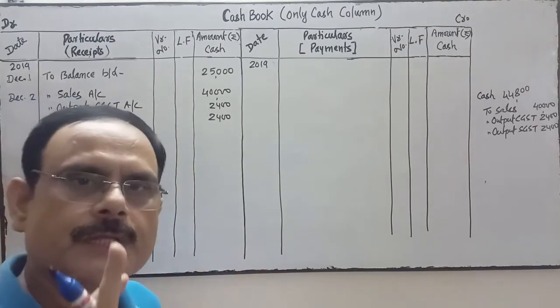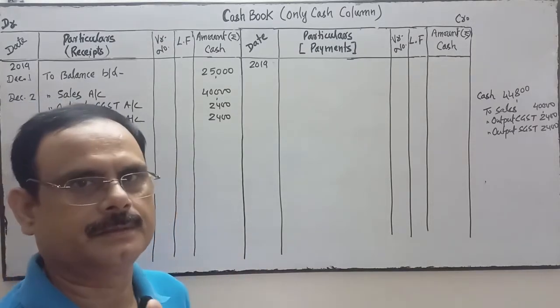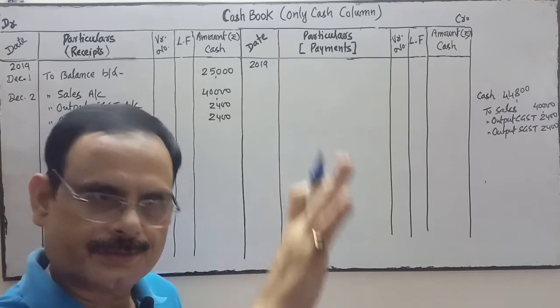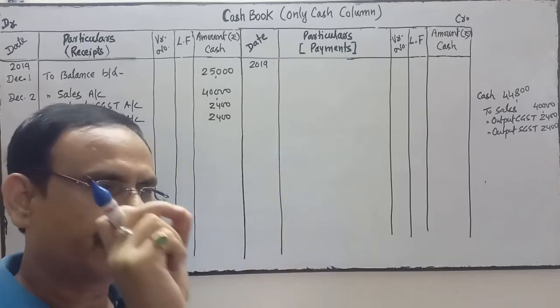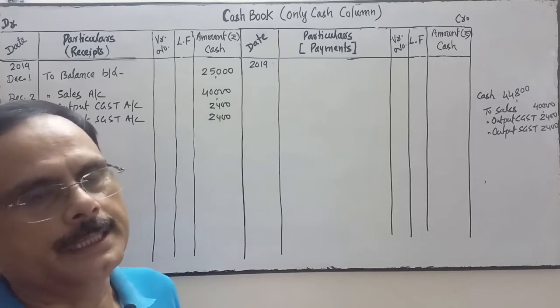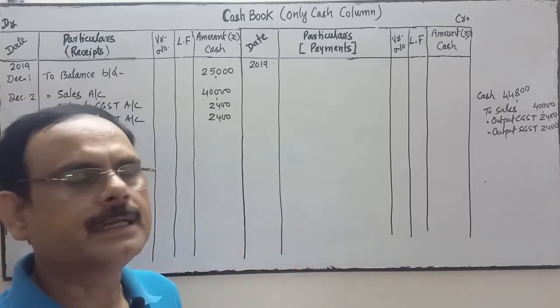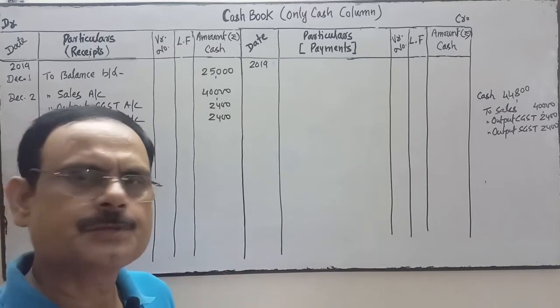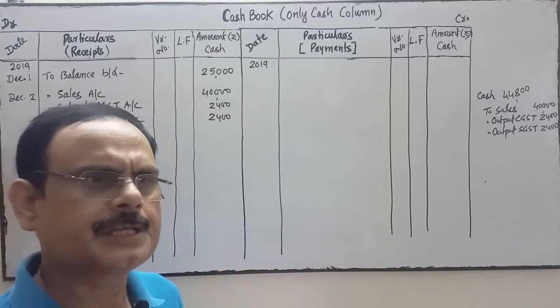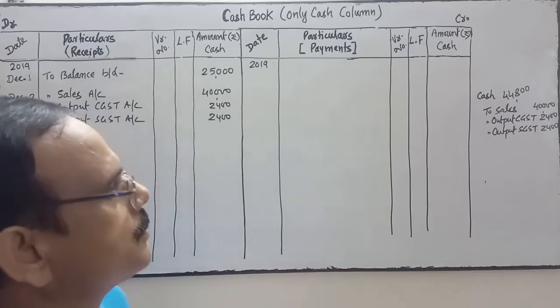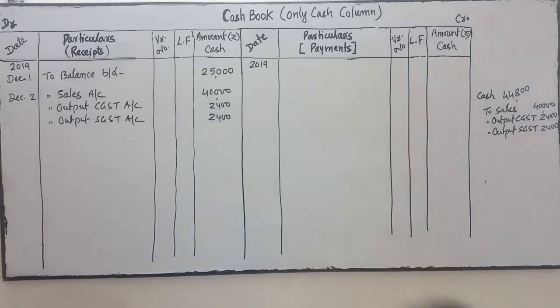Number one, the journal entries, and thereafter the ledger posting. If I know the two things, journal and ledger, then operating the cash book is quite easy. So this one is clear.